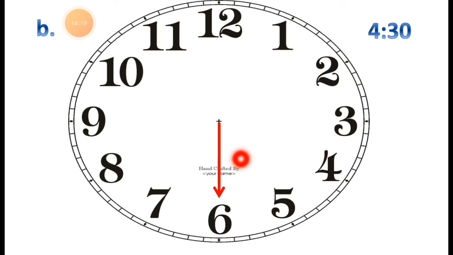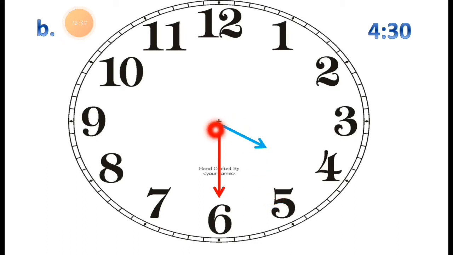So where do we have to draw this? We have to draw the short hand pointing between 4 and 5, near about 4 and between 4 and 5. Here it is, you can see this. It is near about 4 and between 4 and 5, not exactly pointing to 4 or exactly pointing to 5.